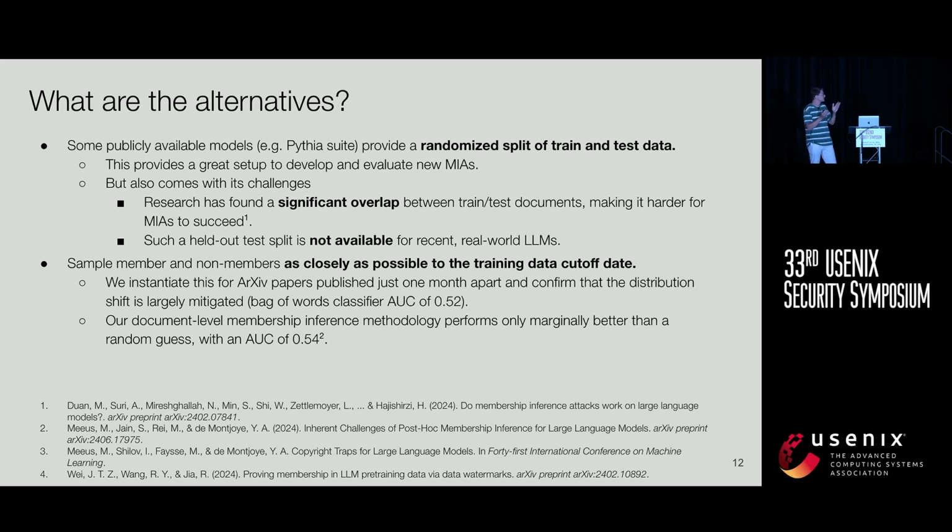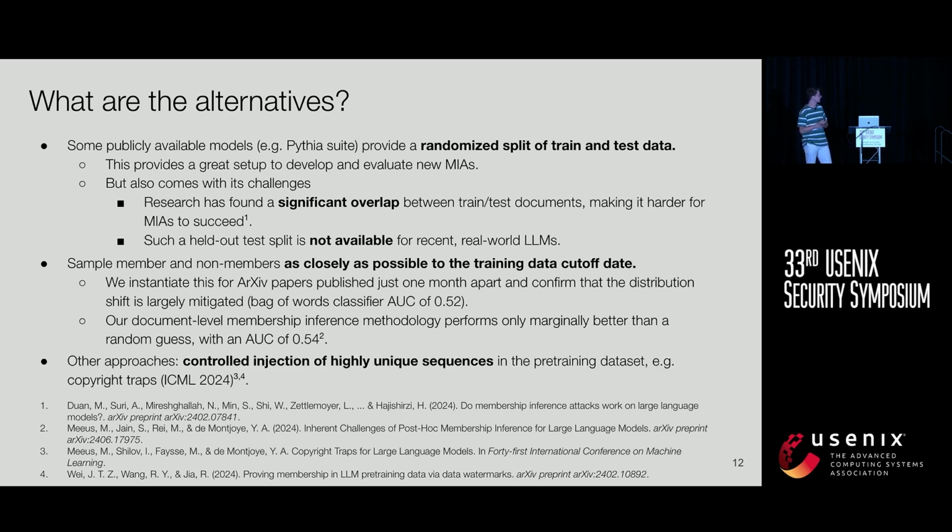If we then apply the same bag-of-words classifier as a baseline, we find an AUC of 0.52, which basically means, assuming the classifier is good, that the distribution shift is largely mitigated. And if we then apply the method introduced in the paper to this setup, we find an AUC of 0.54, which either means that our attack is not sufficient or that these language models don't memorize as much about their content as we previously thought.